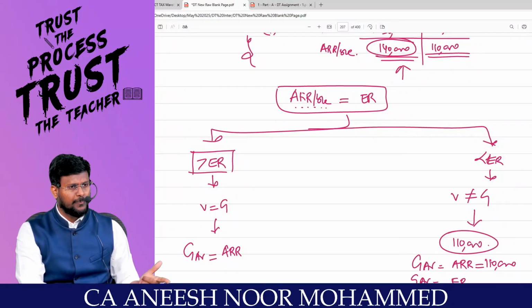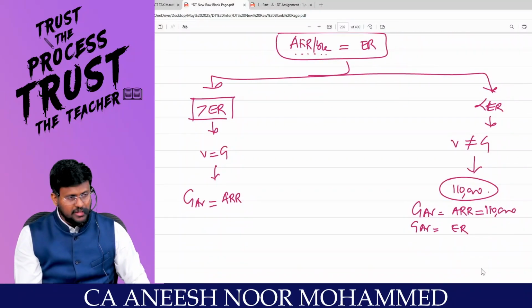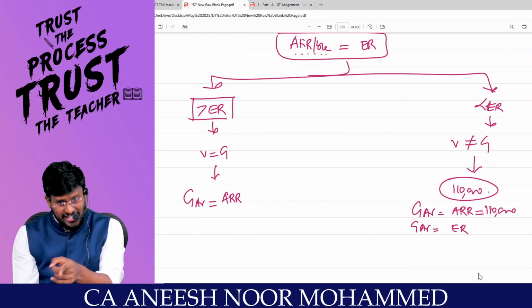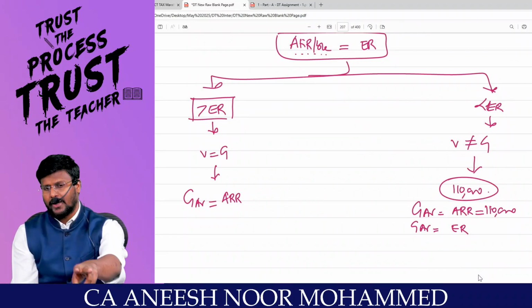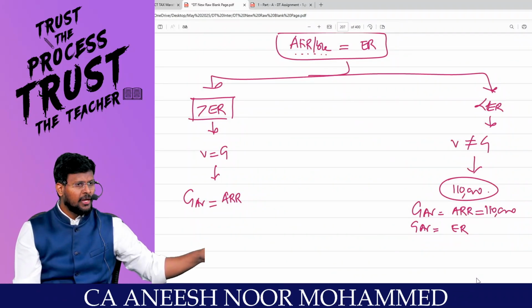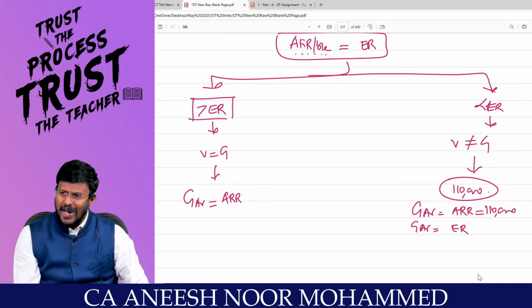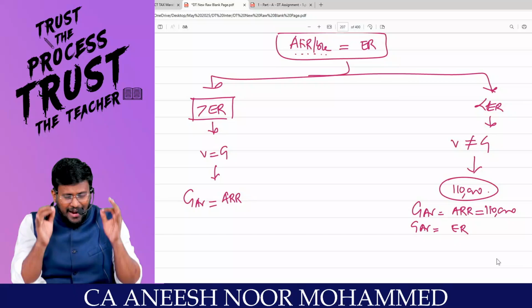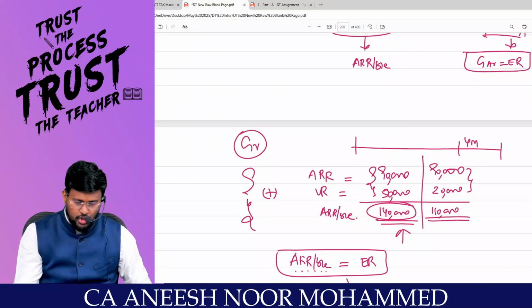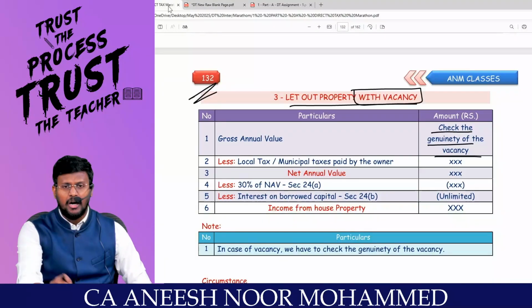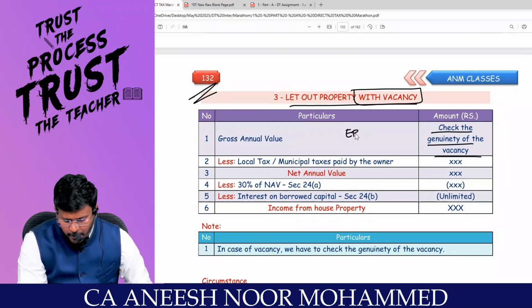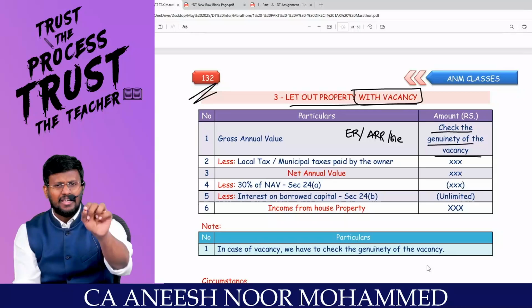Able to appreciate? Whereas, my dear lovable students, if the actual rent receivable is less than the expected rent, even if there is no vacancy, your claim is wrong. That means, if you declare only actual rent received as GAV, we are not ready to accept. You are mandatorily required to take expected rent as the GAV. I hope that you have perfect clarity. Right, sir? So GAV will be either expected rent or actual rent received or receivable, as the case may be.